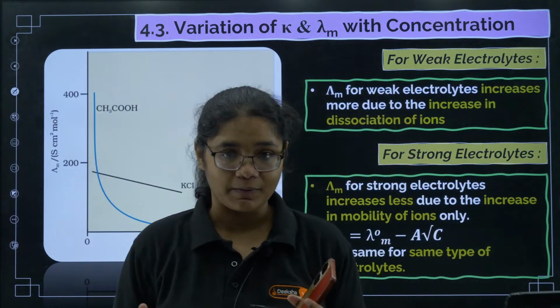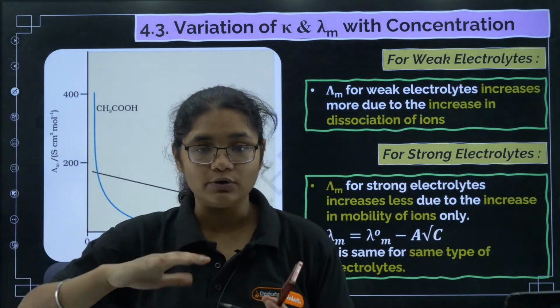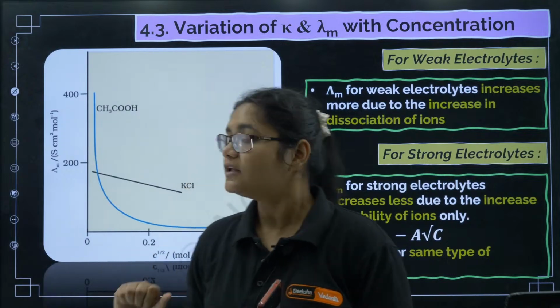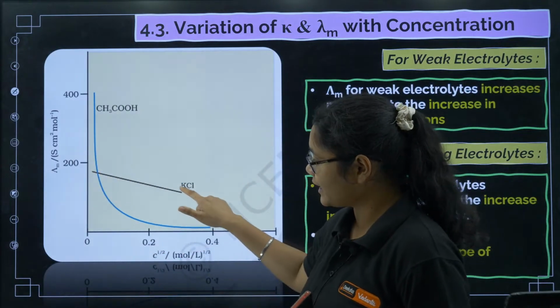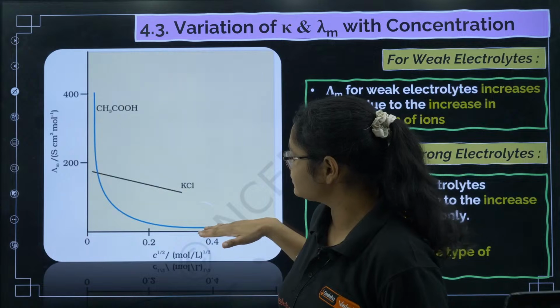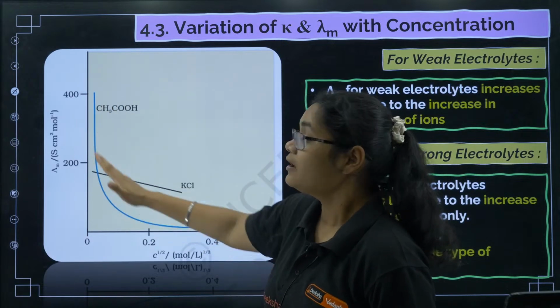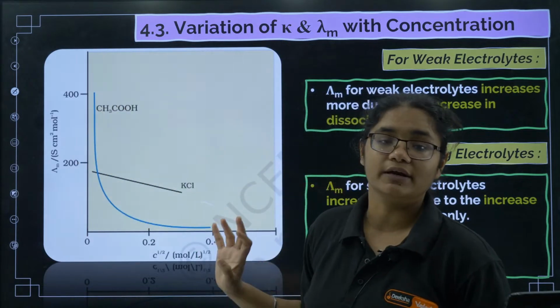Weak electrolytes have partial dissociation, but when you dilute them, their dissociation will increase. So this is the graph for a strong electrolyte, where the increase is slight, but in the case of a weak electrolyte you can see a very strong increase in the molar conductivity.